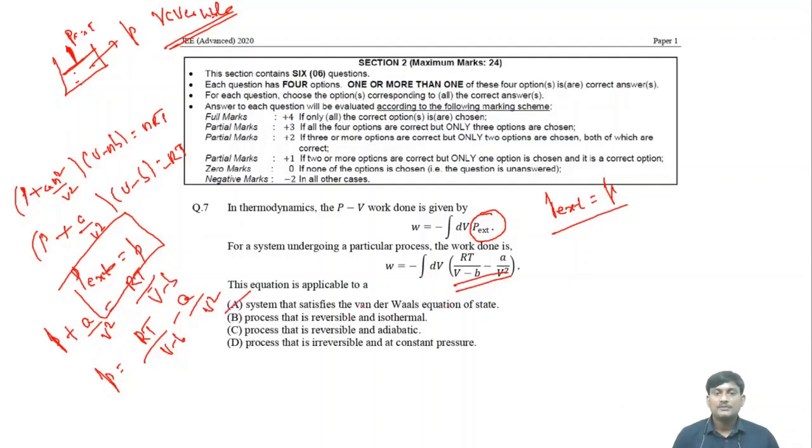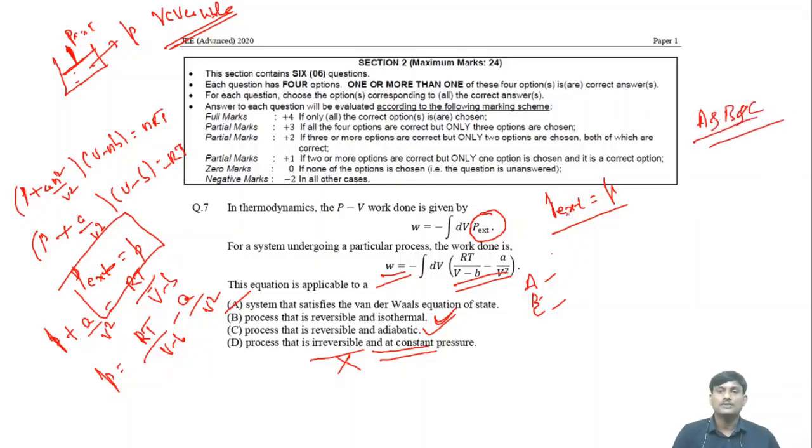A system that satisfies the van der Waals equation of state. This one, is it correct or not? Correct. Process that is reversible and isothermal. Okay, it is a reversible process and it may be isothermal or also adiabatic. Process that is reversible and adiabatic. Here A correct, B correct and C correct. Process that is irreversible, this one is not correct. Since P external is equal to pressure of the gas, the process should be reversible. So this one is wrong. So what are the answers? What are the correct options? A, B and C are the correct options for this question.